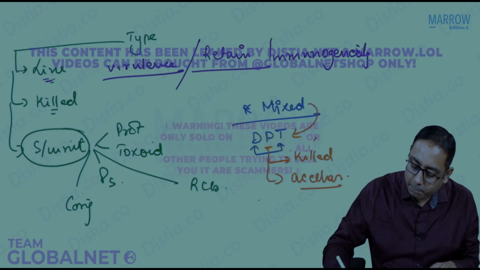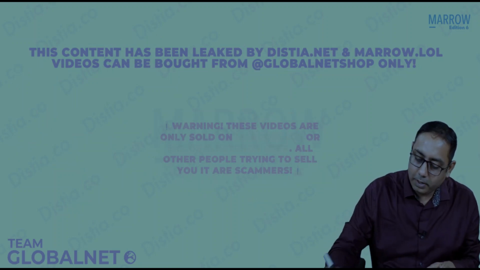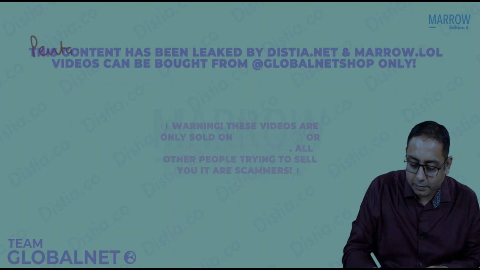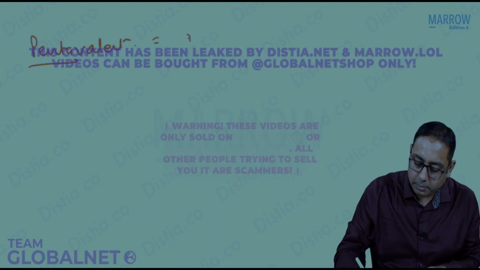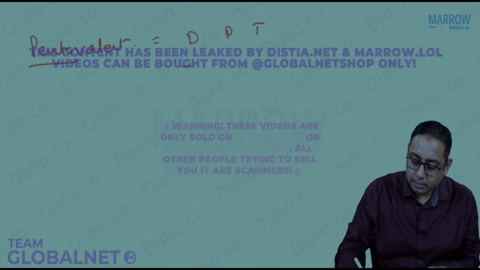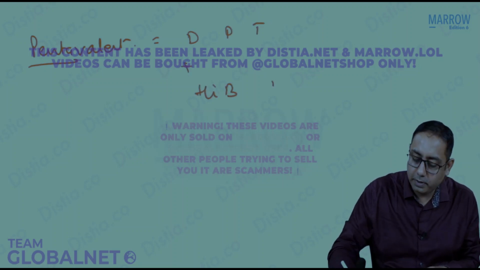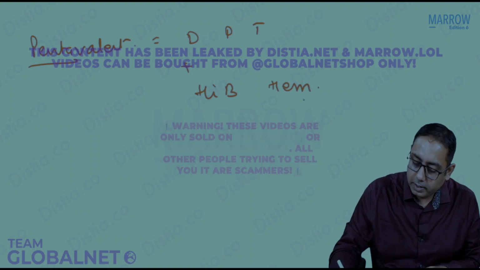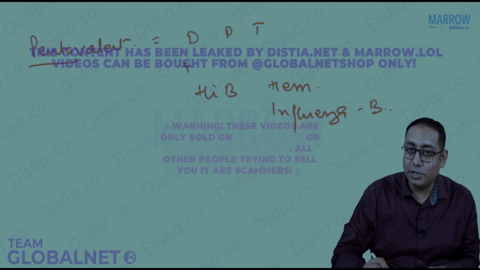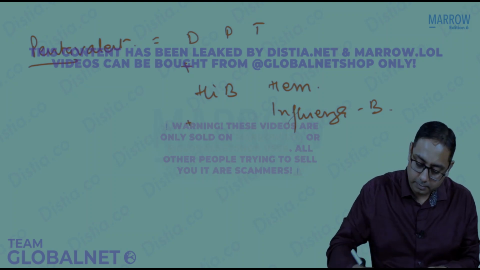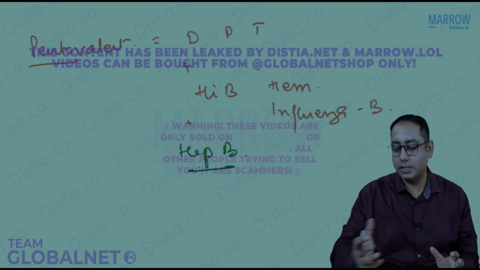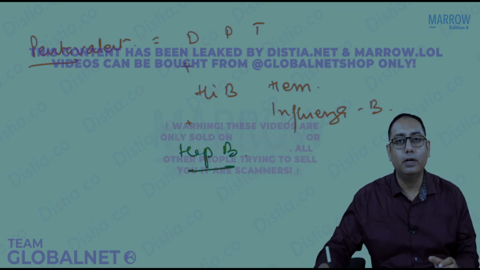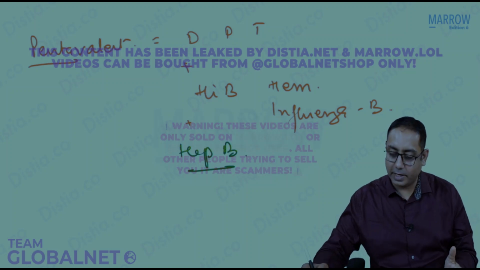We can also have the pentavalent vaccine. What do you mean by pentavalent? Penta means 5. So it has the D, P, and T, plus Haemophilus influenzae B, plus the hepatitis B vaccine. So all these are called mixed formulations or mixed vaccines.